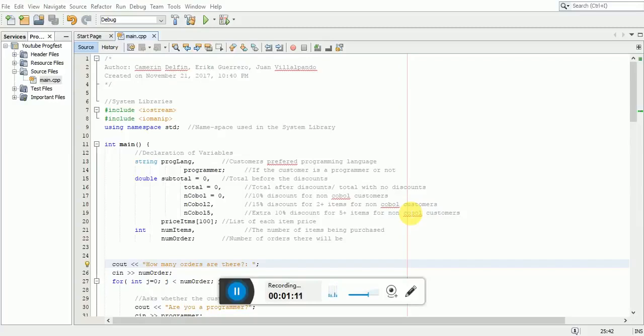2-item discount. Your job is to write a program, not in COBOL, that will read in a list of orders and produce a total and find the total after applying all other discounts.